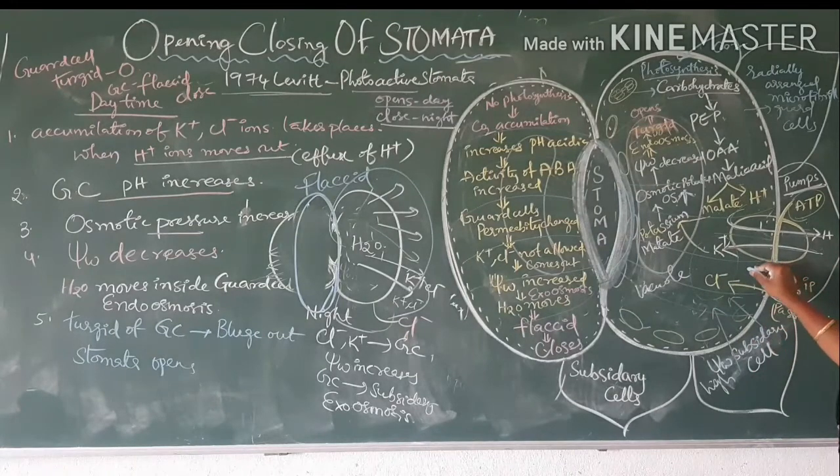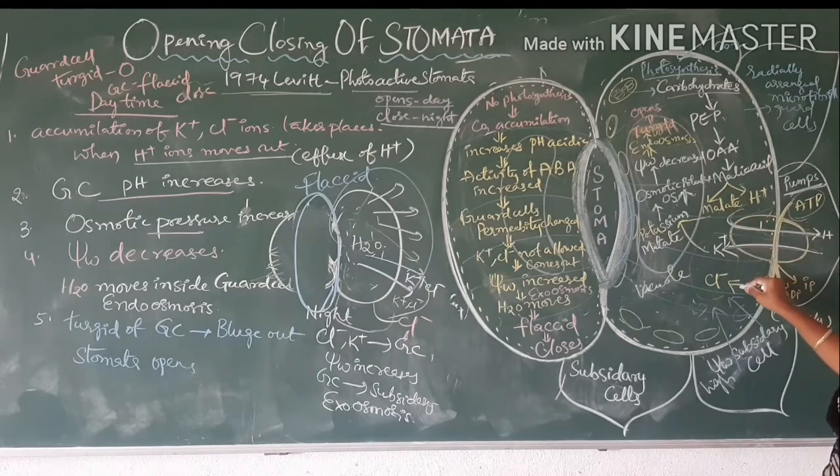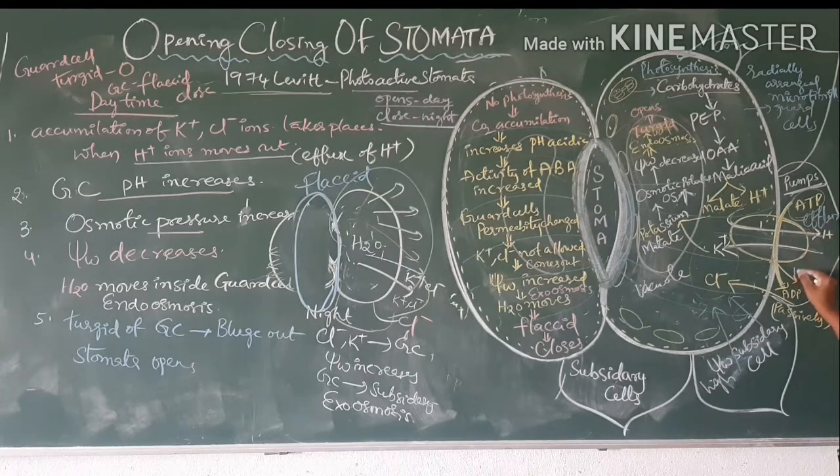So what is the main reason for the opening of stomata? When ions, K plus and Cl minus ions, are accumulated, there is efflux of protons and influx of ions. When they come inside, it is called influx, and when they go out, efflux.